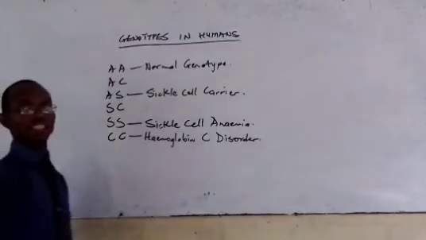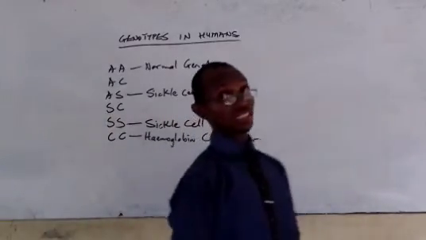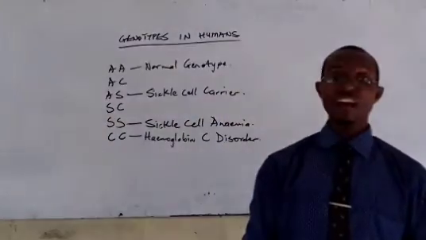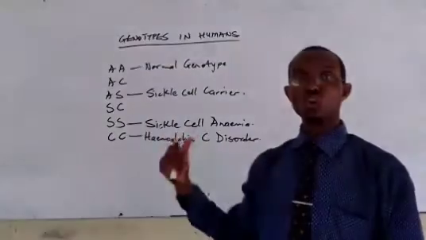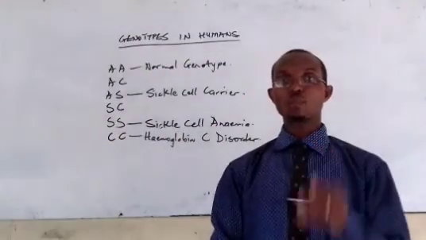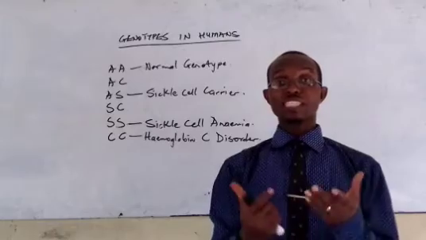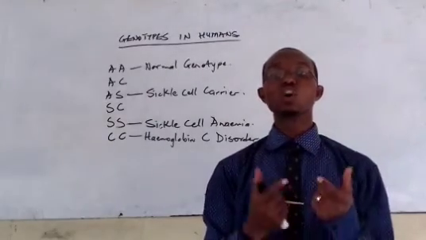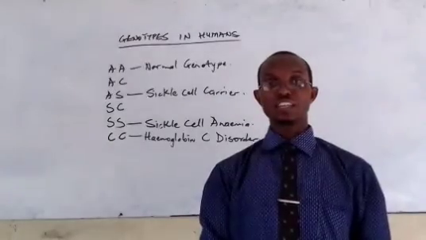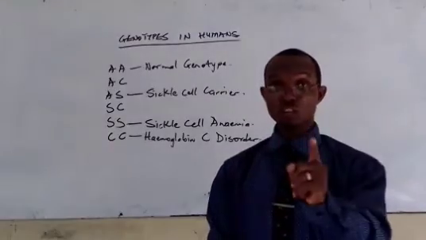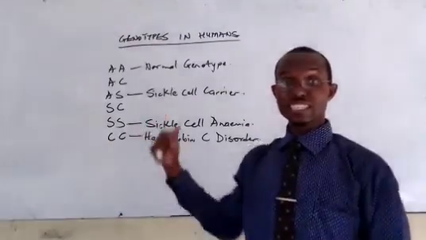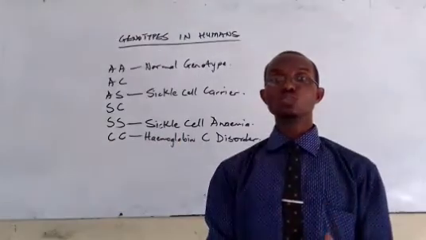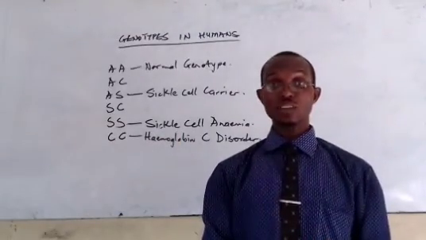Now, if we look at this 6, it is very important for every intending couple to know their blood work. Know your blood group, know your genotype. This information will go a long way in determining what your home will turn out to be. If you want to have peace of mind in your marriage, it starts from here. You actually need to know your blood group and your genotype.